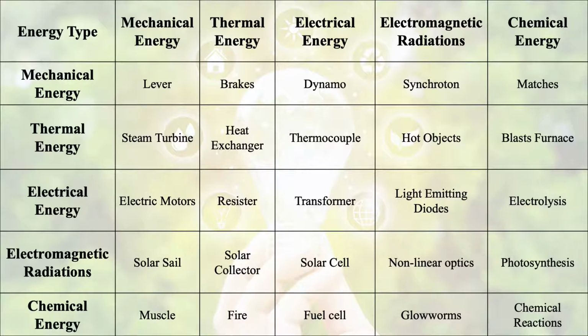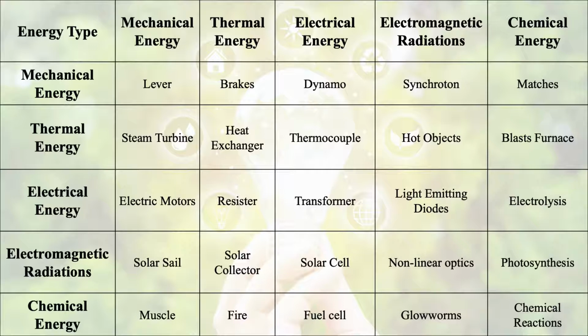Then if we want to convert thermal energy into electrical energy, a thermocouple is used. And if we want to convert thermal energy into electromagnetic radiations, hot objects are there. If we want to convert thermal energy into chemical energy, furnaces are there, blast furnace is one of the examples.